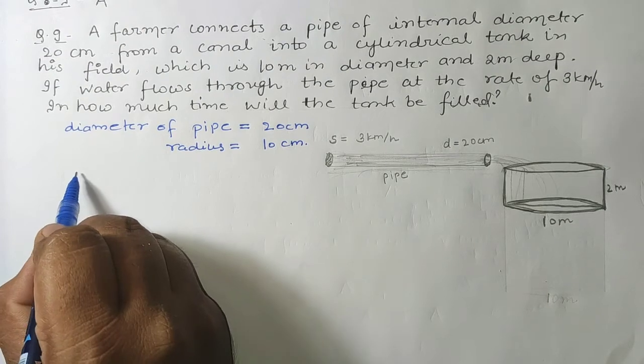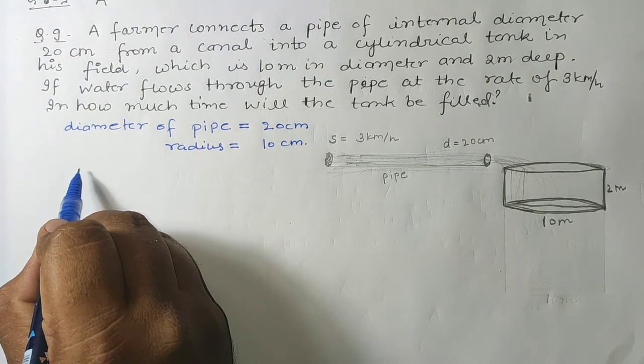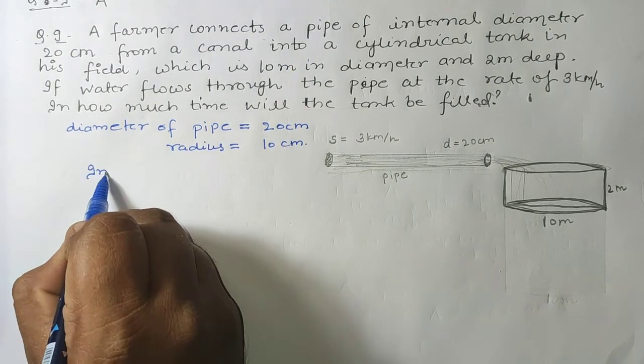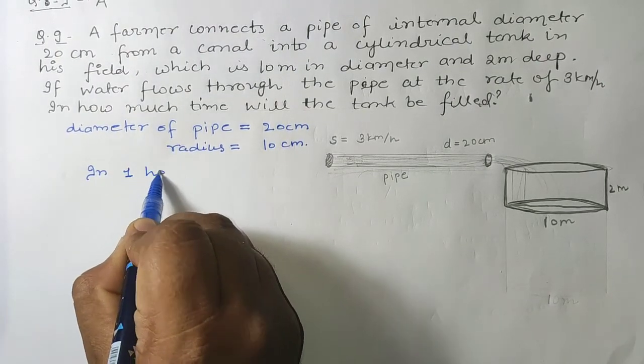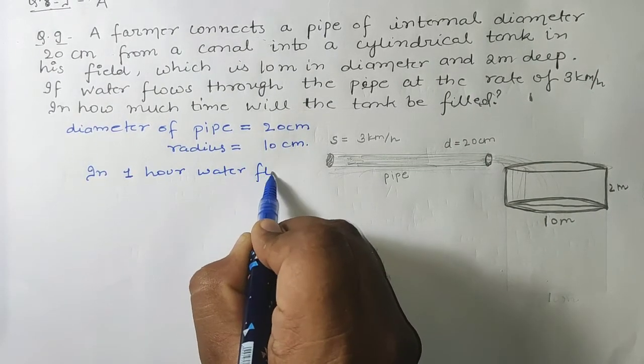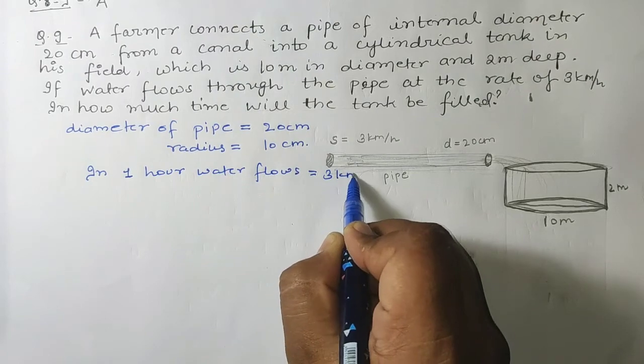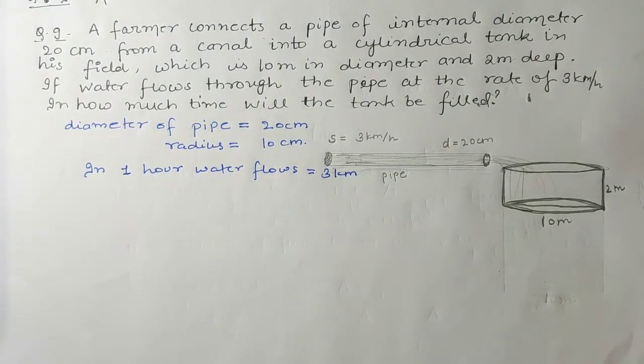And also it is given that in 1 hour water flows 3 kilometer. Okay, in 1 hour water flows 3 kilometer.